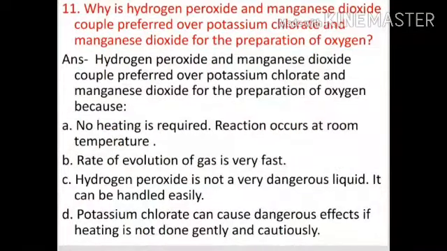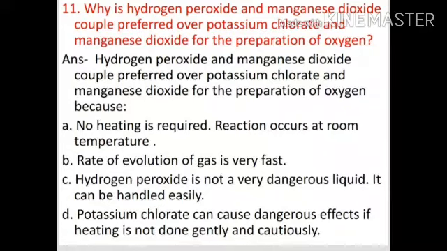Question number 11. Why is hydrogen peroxide and manganese dioxide couple preferred over potassium chlorate and manganese dioxide for the preparation of oxygen? Answer is hydrogen peroxide and manganese dioxide couple is preferred over potassium chlorate and manganese dioxide for the preparation of oxygen because A, no heating is required. Reaction occurs at room temperature.